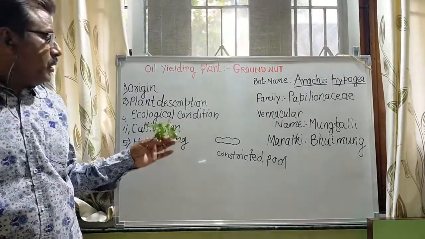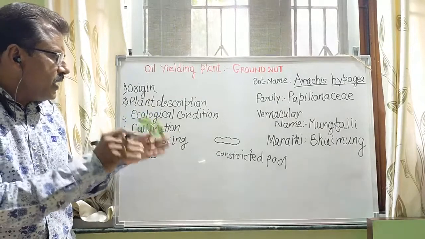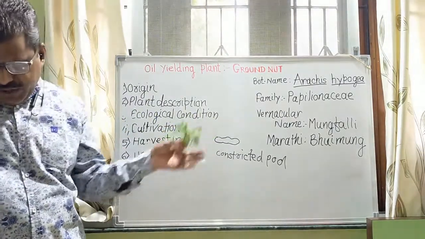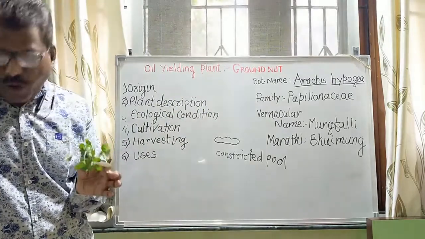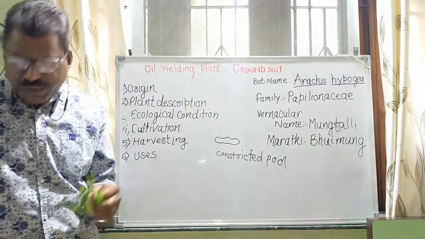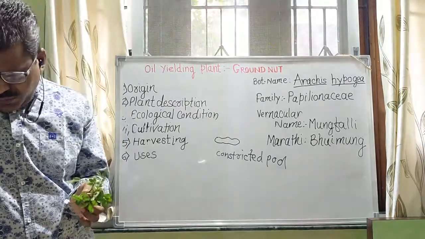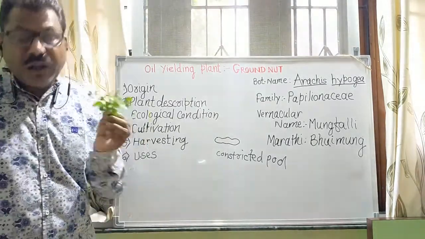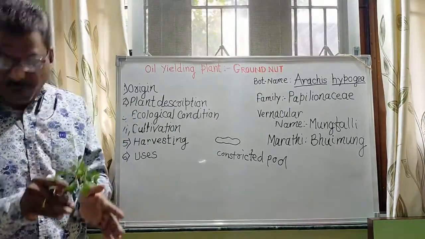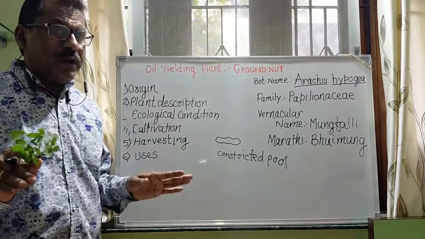Now, we say something about the ecological condition. The groundnut crop is a rain-fed kharif crop and is cultivated usually from June to October in all the regions. It can be grown on all types of soils.